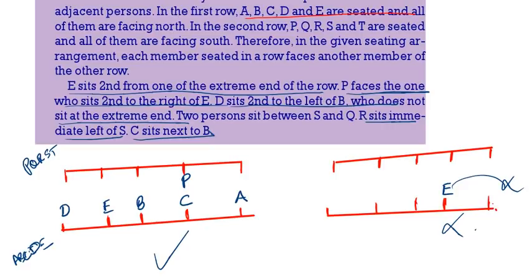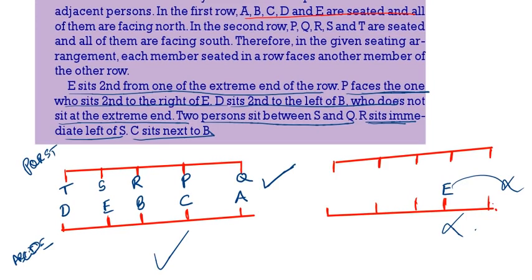Now R is on the immediate left of S. That means R is on the immediate right of S. Two persons are there between S and Q. See, here we will get S. Two persons gap, here we will get Q. R is on the immediate right of S. We are left with T. So this is the puzzle.